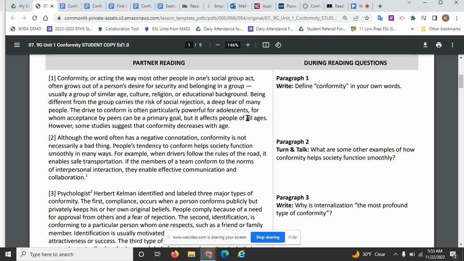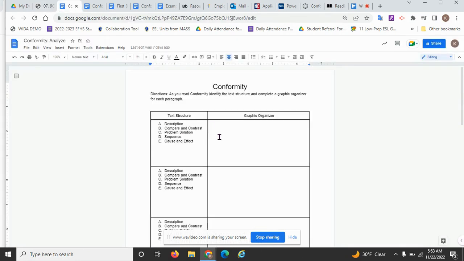Another detail would be that it affects people of all ages, and also that conformity decreases with age. So all of those different details you could put in your different circles that are surrounding the main idea of your description paragraph.